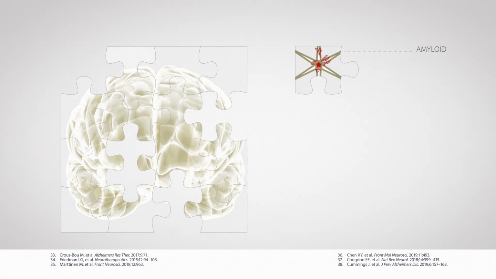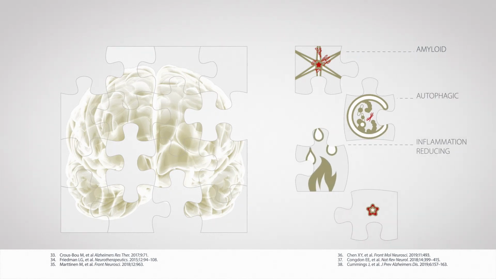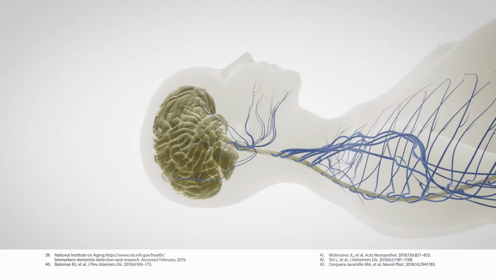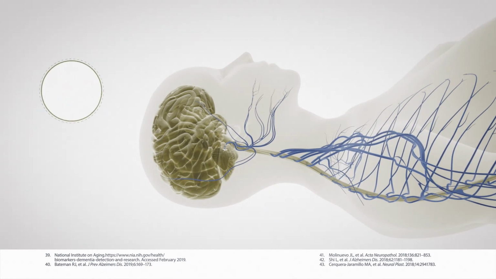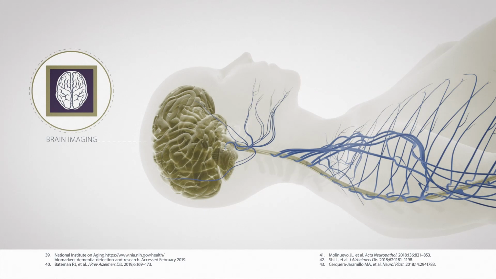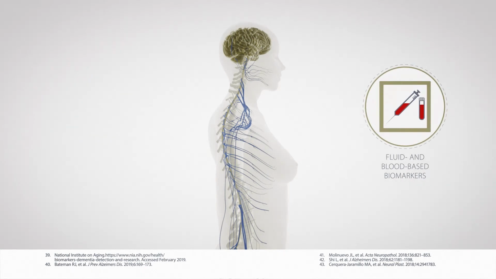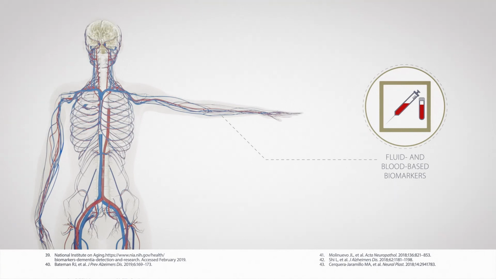Further research is also underway into other possible disease-modifying targets, such as autophagic, anti-inflammatory, neuroprotective, and anti-tau therapies. Early intervention is likely to be critical, which is only possible with a reliable disease biomarker. In addition to existing tests such as brain imaging and measurement of protein levels in cerebrospinal fluid, research is ongoing into other fluid and blood-based biomarkers and cellular changes that may be present at an early disease stage. Such research offers hope that we will be able to identify and treat disease before significant brain damage can occur.